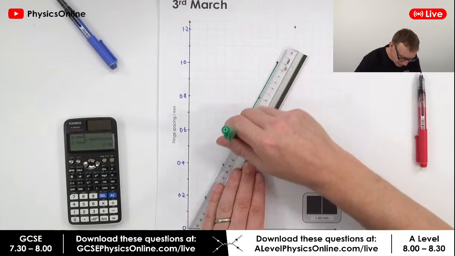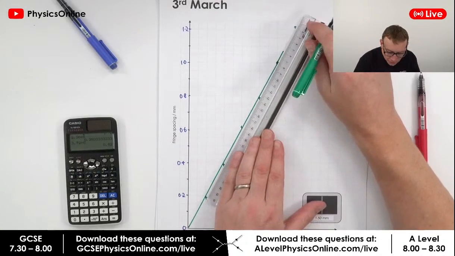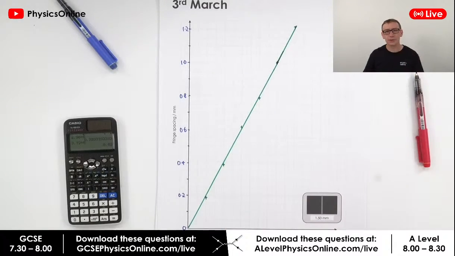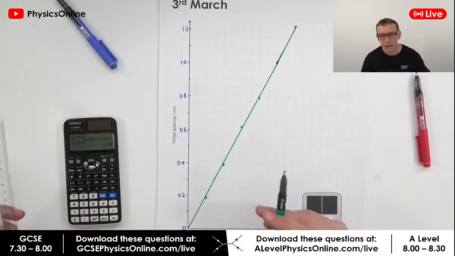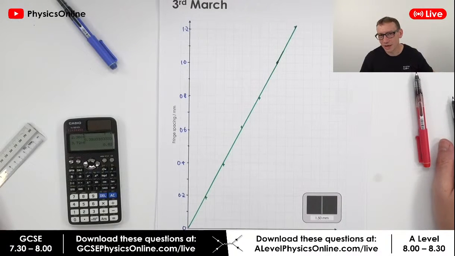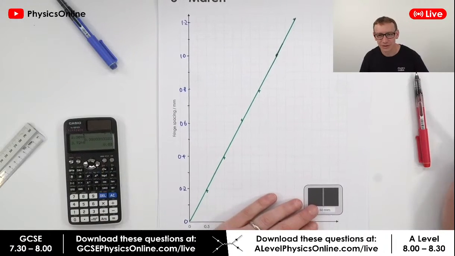Somebody says, do you know how to read a vernier scale? If you don't, then you should know how to read a vernier scale. It's the kind of thing that you can get marks for, and they're quite easy marks if you know how to read one. And I do have questions about that in my daily workout, book 1 and 2. So I've got lots of stuff there. I'll maybe do some questions about it soon.